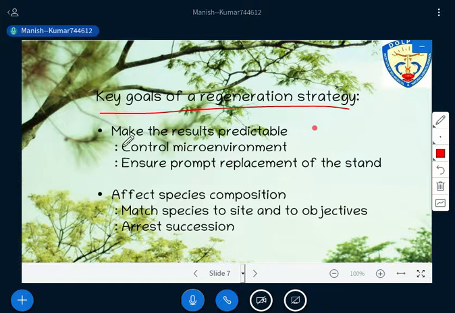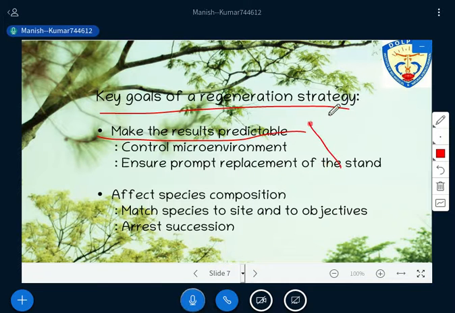The first thing is that make the results predictable. So this is the first goal you need to understand here. Make the results predictable. Make the results predictable means what?